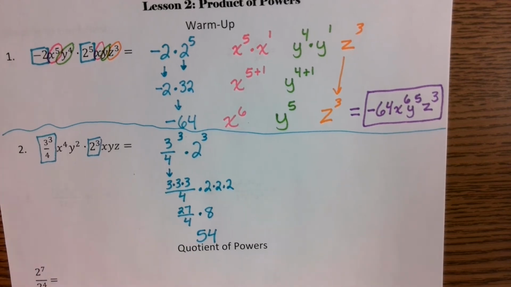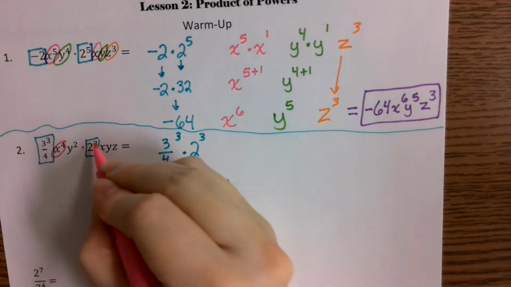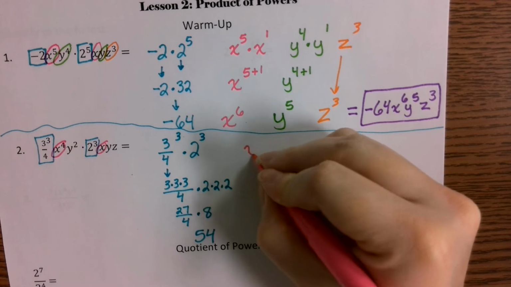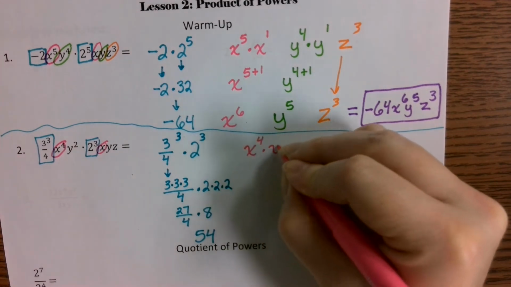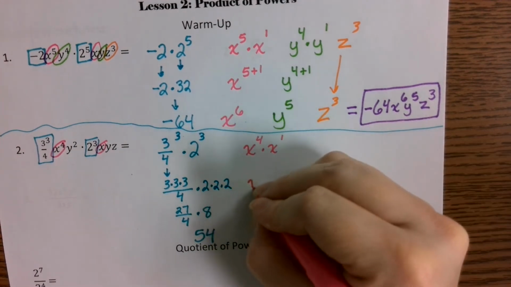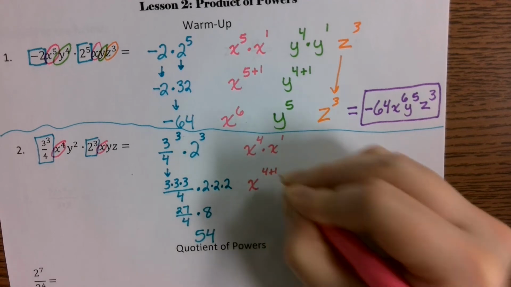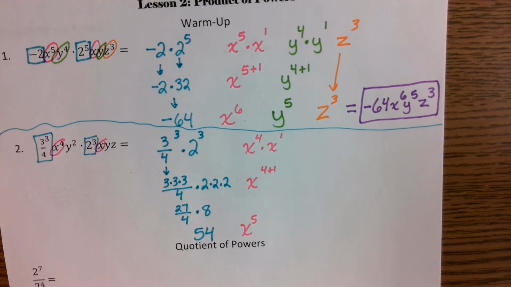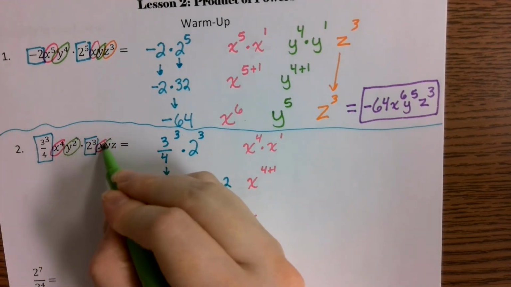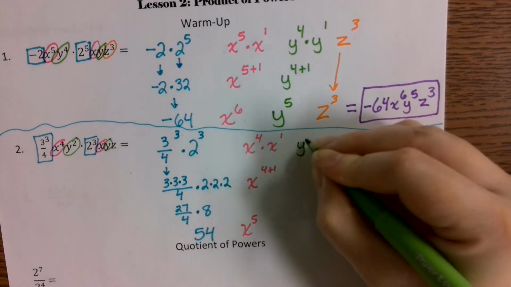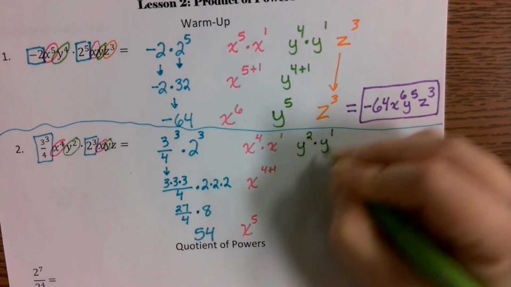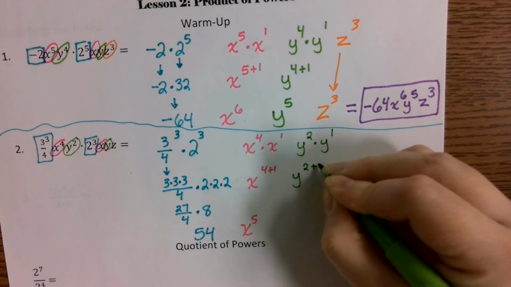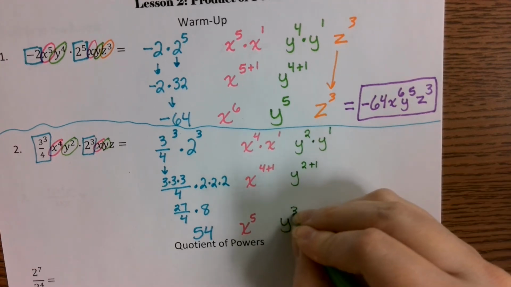Now we can focus on the variables. We've got x to the 4th and x. X to the 4th times x, which is like x to the 1st, becomes x to the 4 plus 1 power, which is going to become x to the 5th power. Then we've got y to the 2nd times y to the 1st. All you're going to be doing is adding those exponents, and that becomes y to the 3rd.